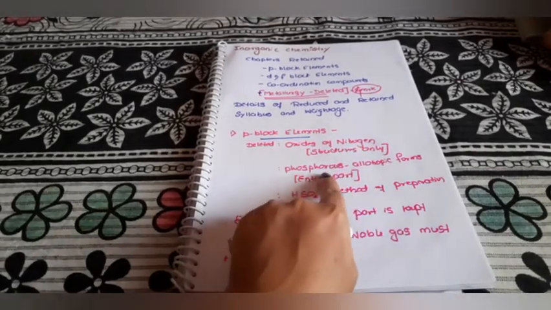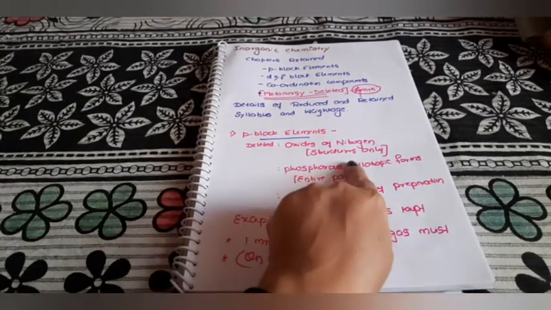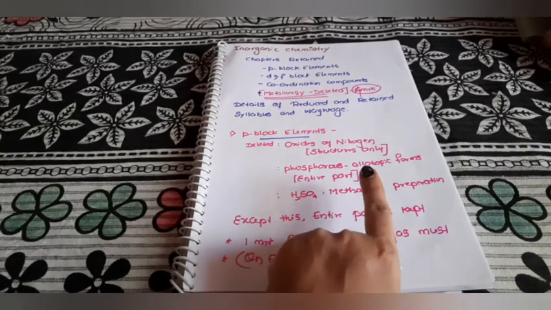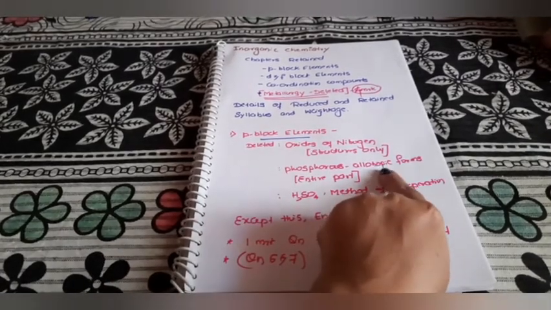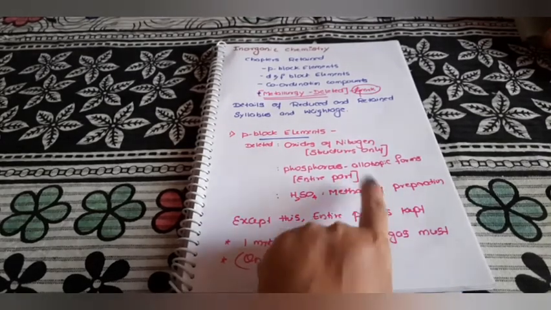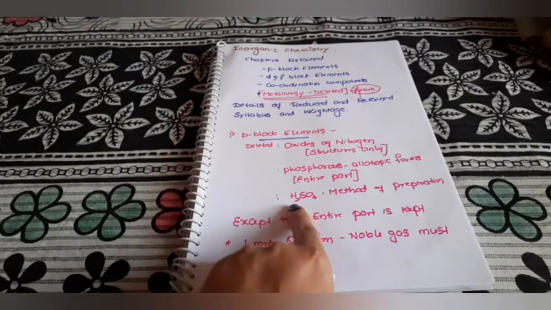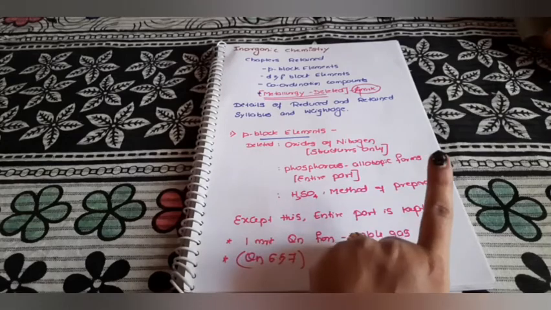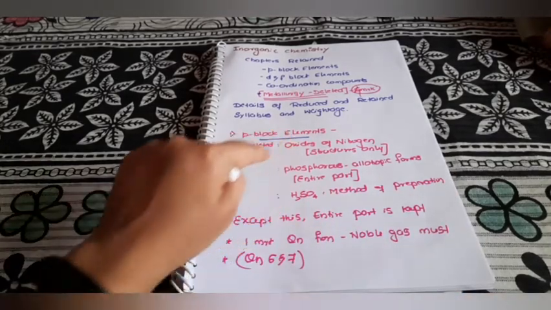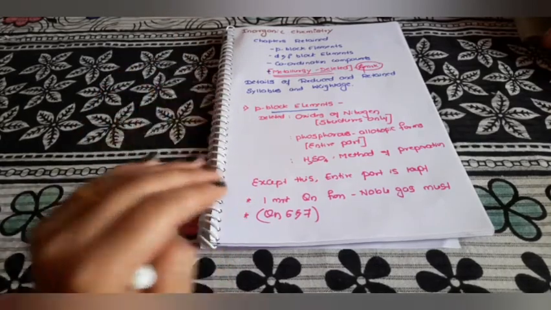And then phosphorus, the allotropic forms of phosphorus, and the entire phosphorus part is deleted. I'm repeating, the entire phosphorus part, whether it includes reactions and everything, allotropic forms, has been deleted. And in sulfuric acid, the industrial method of preparation of sulfuric acid by the contact process is deleted. Except these, all the parts of the P block elements have been retained. So you have to concentrate on that.